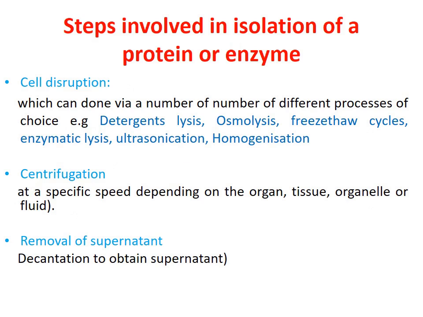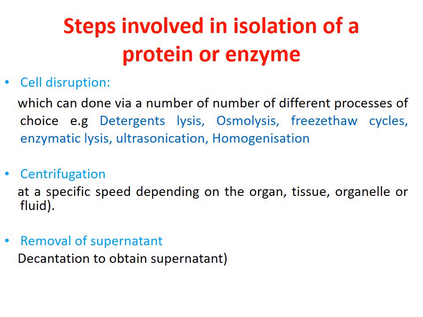So after the selection of source, if the enzyme is intracellular in nature, cell lysis is an important step during protein purification or isolation of our protein of interest. Cell lysis can be done by using different techniques: detergent lysis, osmolysis, freeze-thaw cycle, enzyme lysis, ultracentrifugation and homogenization.